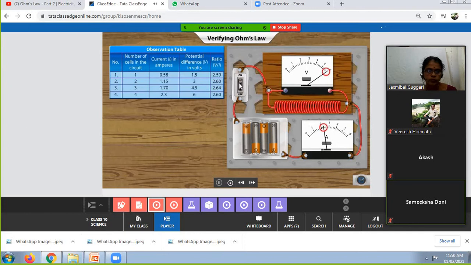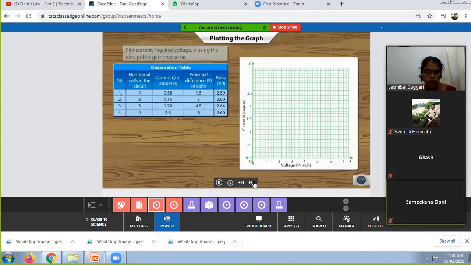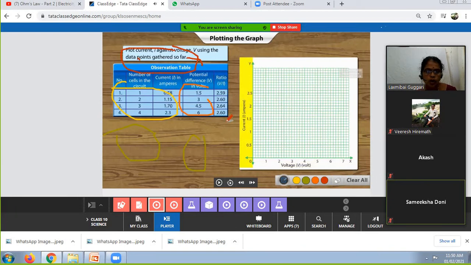Note the readings in the observation table. Take the independent variable, that is voltage V, on the x-axis and the dependent variable, current I, on the y-axis. Students, what can you observe in the ratio V by I? What are the readings? First reading is 2.59, second reading is 2.60, third reading is 2.64, fourth reading 2.60.